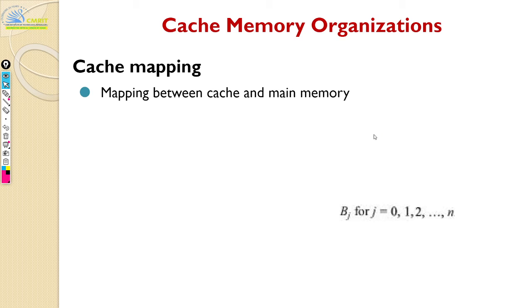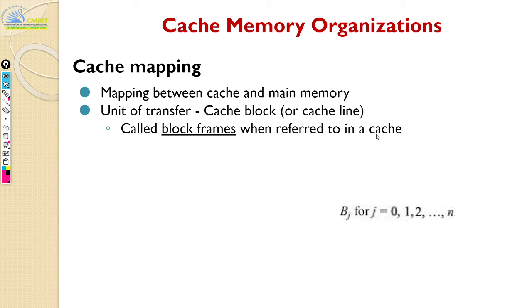Okay, so next we have cache mapping, the mapping between cache and main memory. Now how are things mapped between cache and main memory? I told you an analogy about library books. You bring books from the library and put them on your bookshelf. Your bookshelf is your cache memory, and the library is your main memory. But you don't arrange the books in a random order. There is a way to do this.